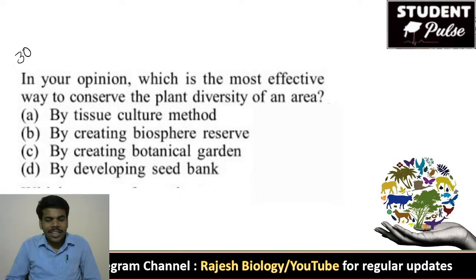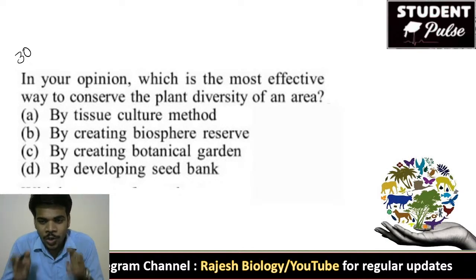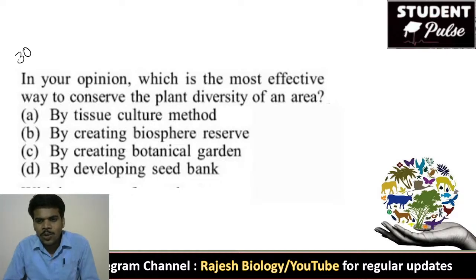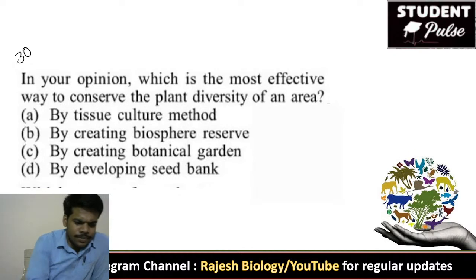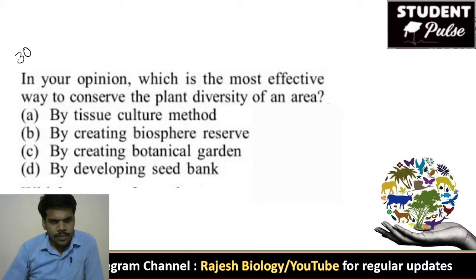Like there is a magician in a magic show. He shows the entire thread and he says you can cut it anywhere. So like that, your opinion should be in the right way. In your opinion, which is the most effective way to conserve the plant diversity of an area? Choose any one finger from these four, like that. 30th question. In your opinion, how can you conserve the plant diversity of an area?